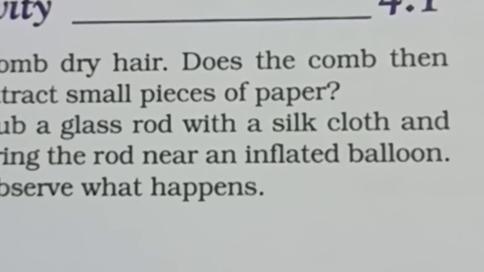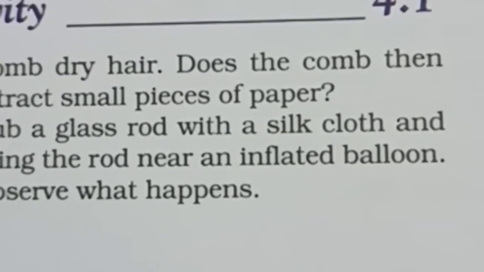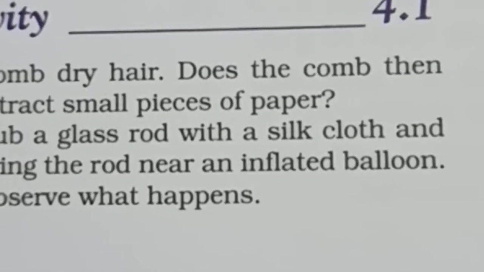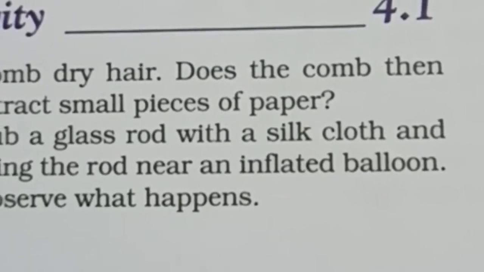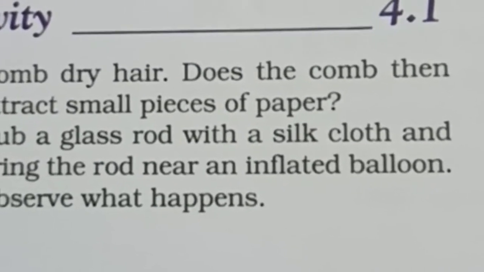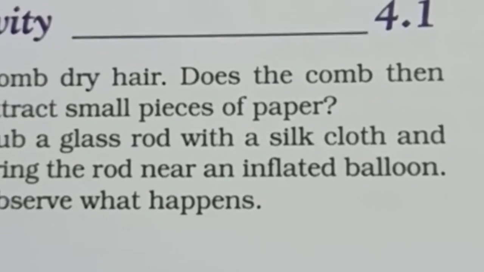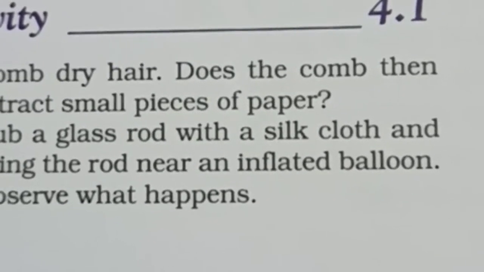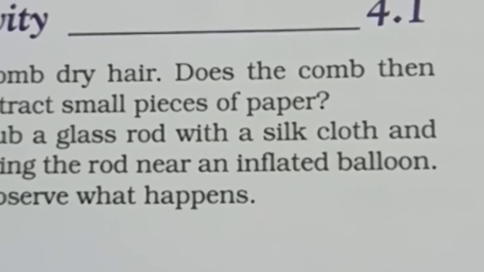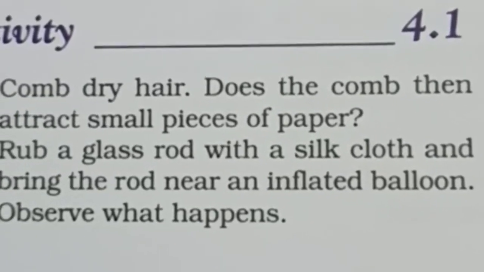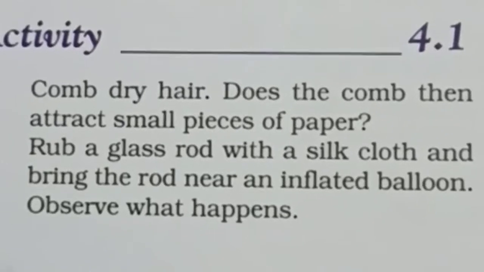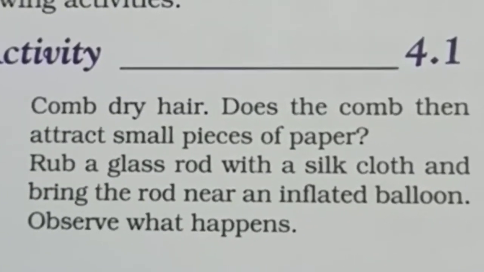When we rubbed the two things, they got charged. And in class 8, we had also studied that a charged body attracts a neutral body, that means an uncharged body.